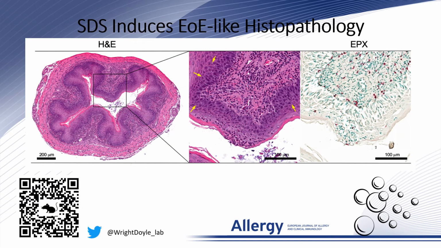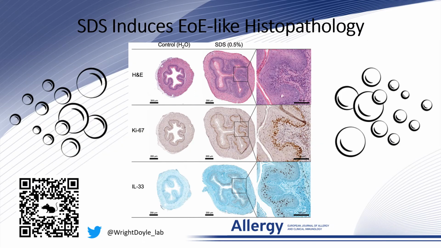Here we show a close-up of an eosinophilic microabscess in a mouse from the SDS treatment group. Also of note is the basal zone hyperplasia and spongiosis indicated by yellow arrows in the middle panel. Finally, basal zone hyperplasia was also observed by Ki67 staining, and we found increased IL-33 staining. Together, these changes are consistent with observations in humans with EoE.